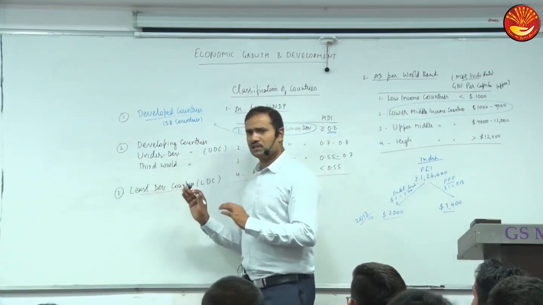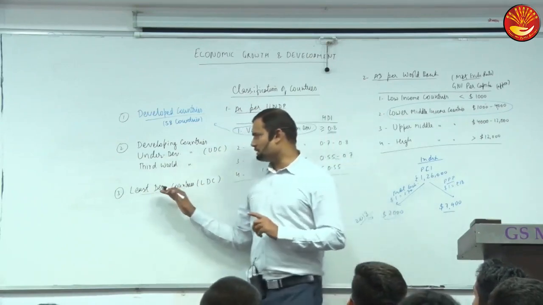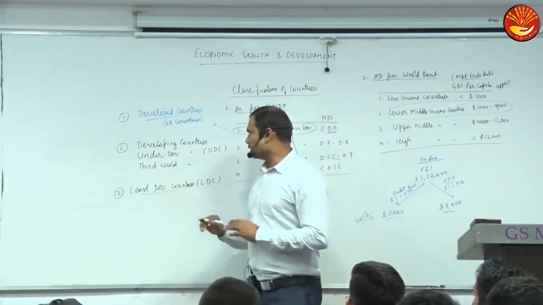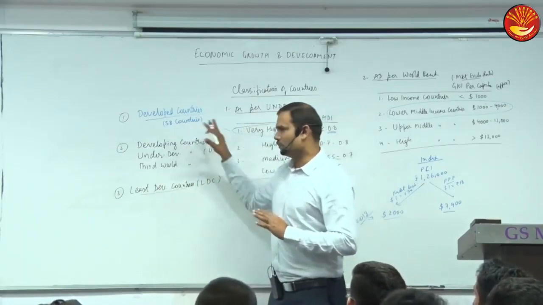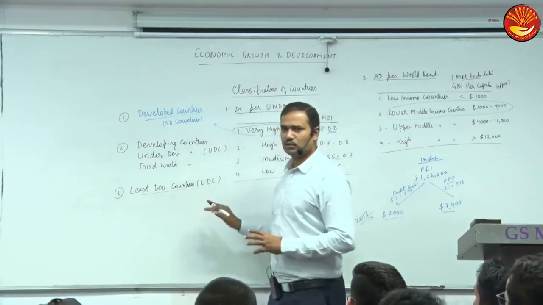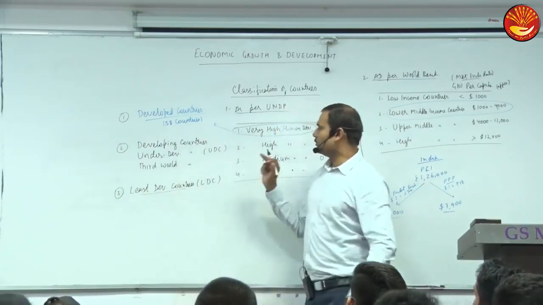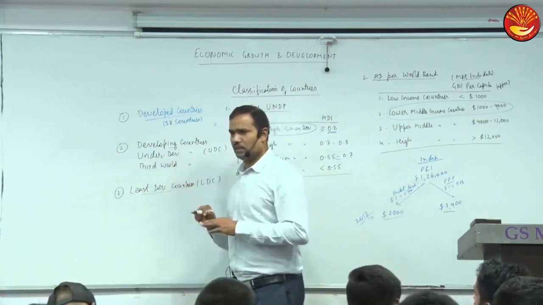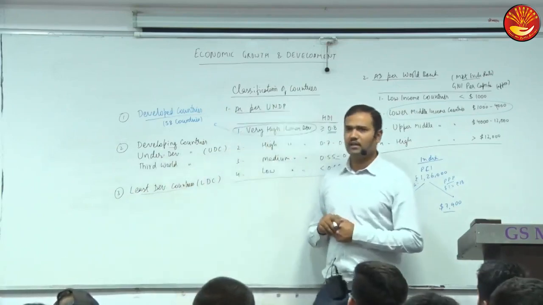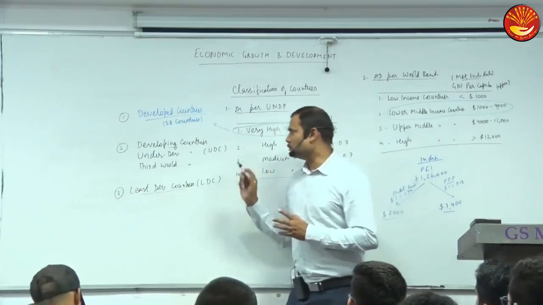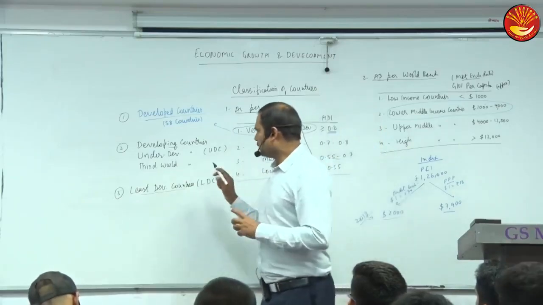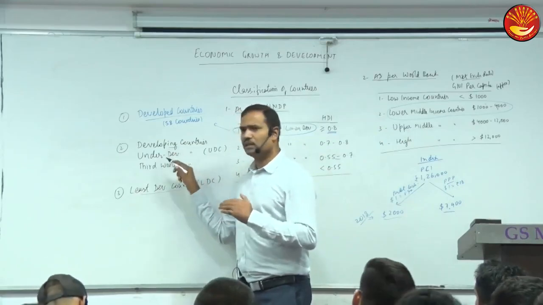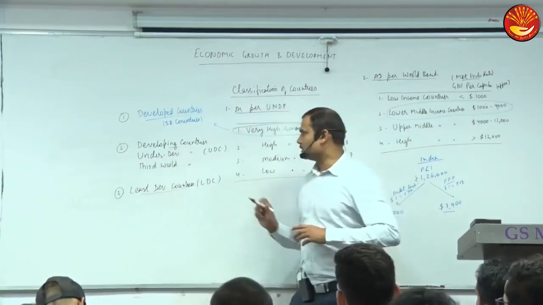Concessions are there for least developed countries in WTO, IMF loans, World Bank loans, etc. And different policies for developed countries. Developing countries and underdeveloped countries are used interchangeably. So which category is India in? Developing country, obviously. India is a developing country and it may be called an underdeveloped country. Although there should be a distinction between these, the terms are used interchangeably.